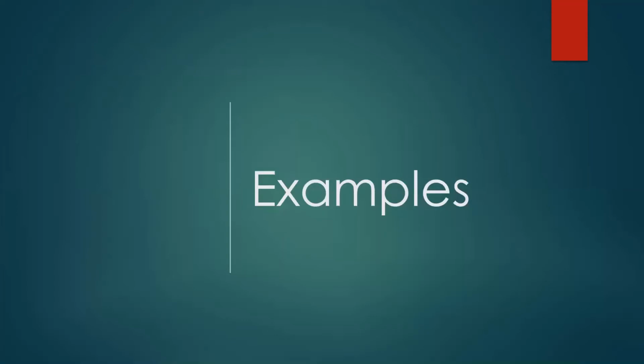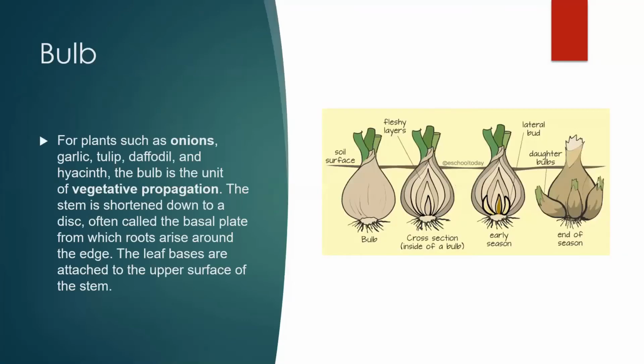Let's have examples. First is bulb. For plants such as onions, garlic, tulip, daffodil, and hyacinth, the bulb is the unit of vegetative propagation. The stem is shortened down to a disc, often called the basal plate, from which roots arise around the edge. The leaf bases are attached to the upper surface of the stem.